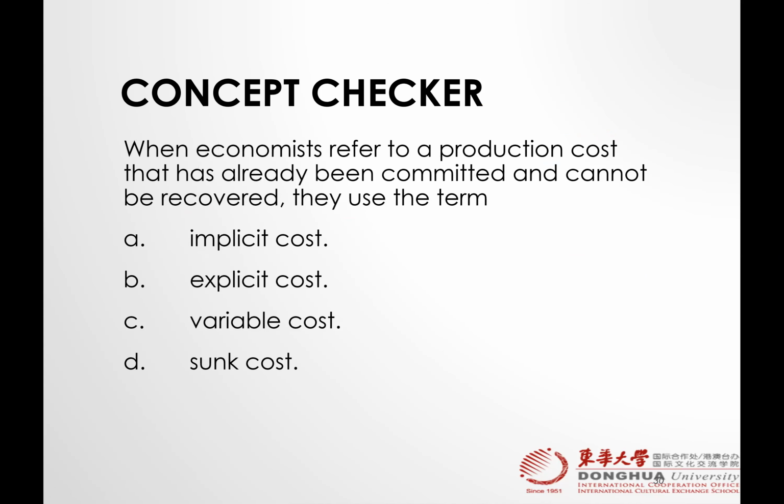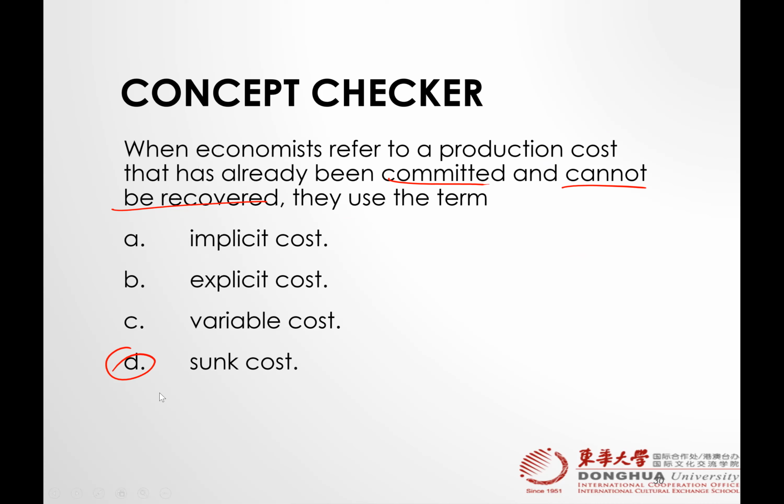Okay, and recall our discussion regarding the implicit cost and explicit cost. So, when an economist refers to production cost that had already been committed but cannot be recovered, we call that? The sunk costs. Well done, sunk cost.